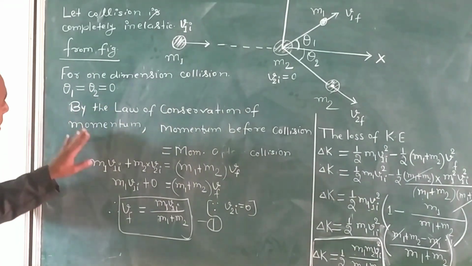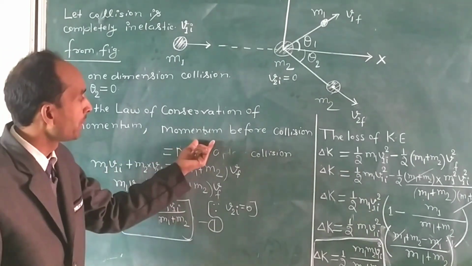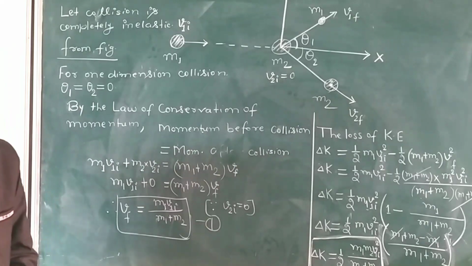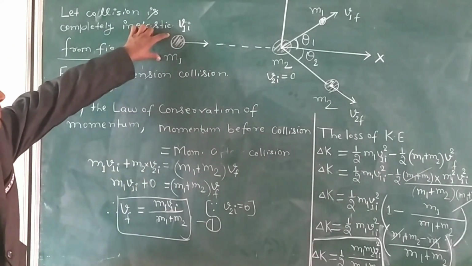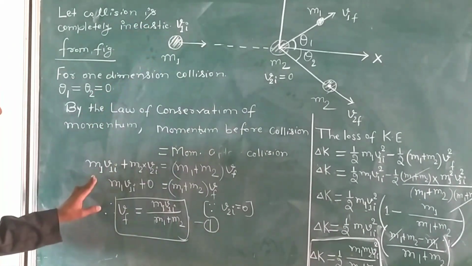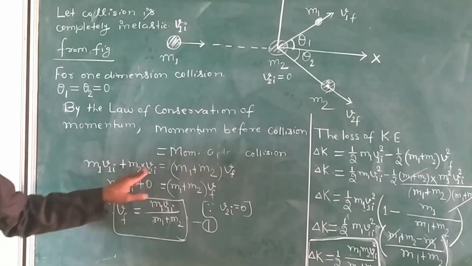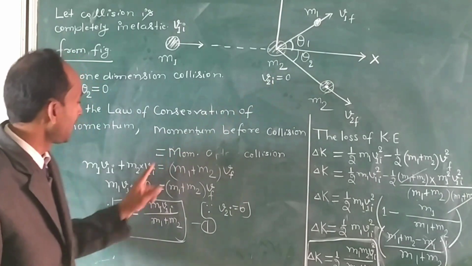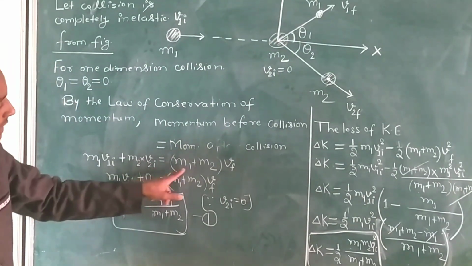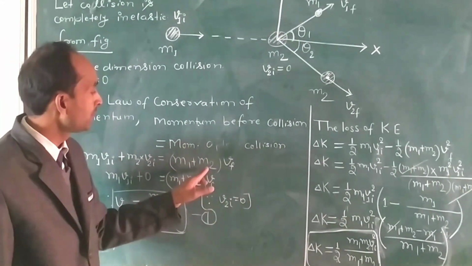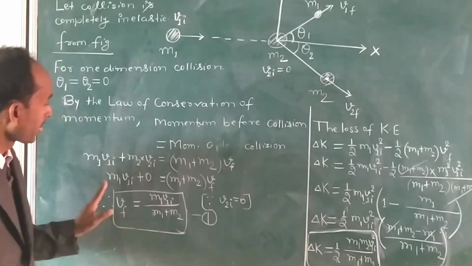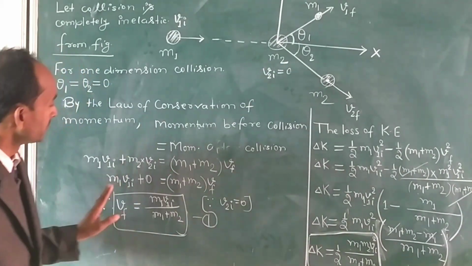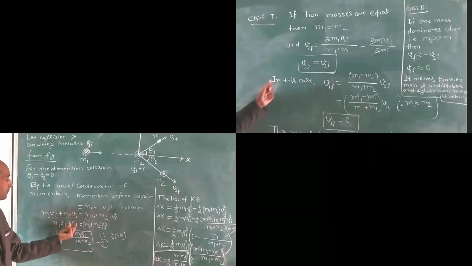By the law of conservation of momentum, momentum before collision and momentum after collision will be the same. Therefore the momentum of the body of mass m1 will be m1 v1I, plus momentum before collision of mass m2, m2 v2I, equals m1 plus m2 into vf. Since the velocity of the mass m2 is 0, this term will become 0.